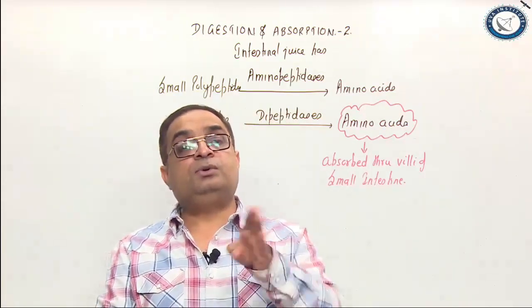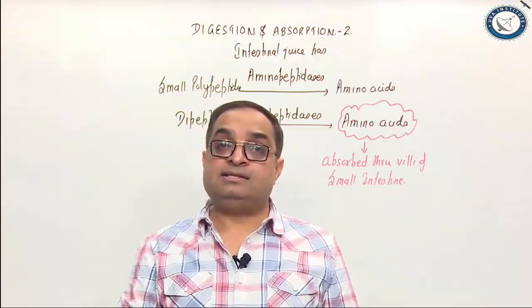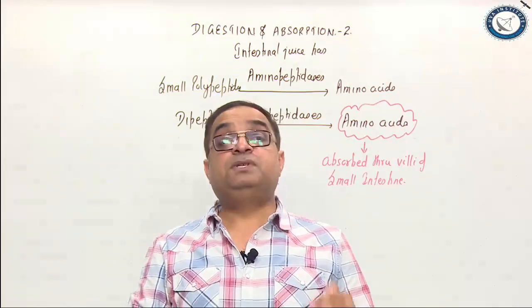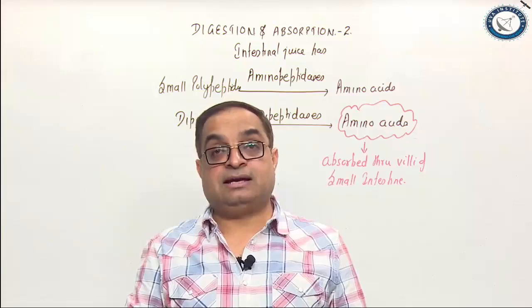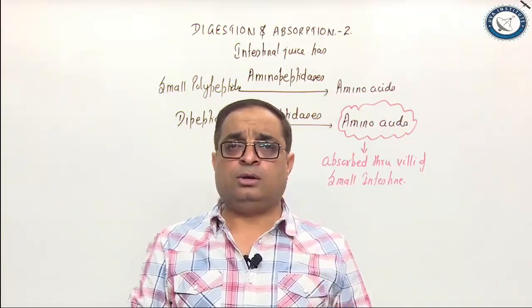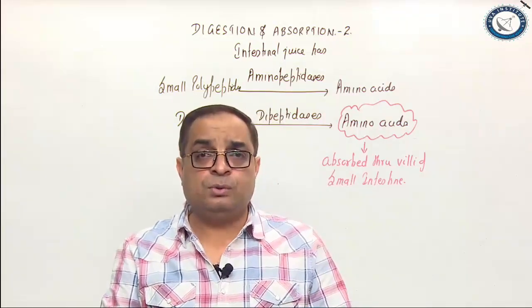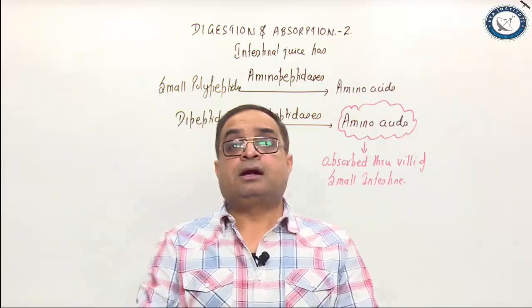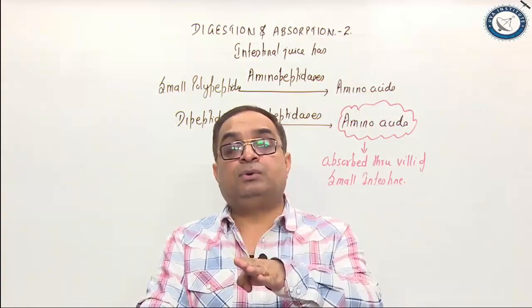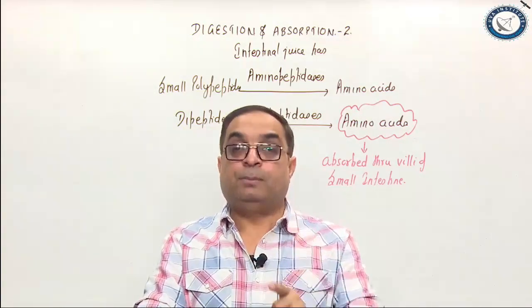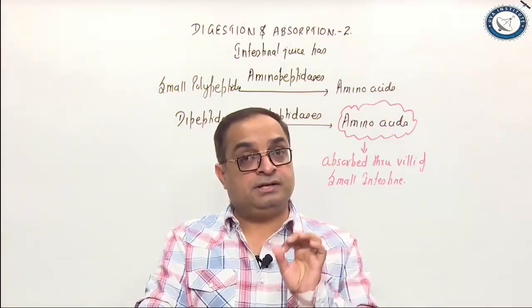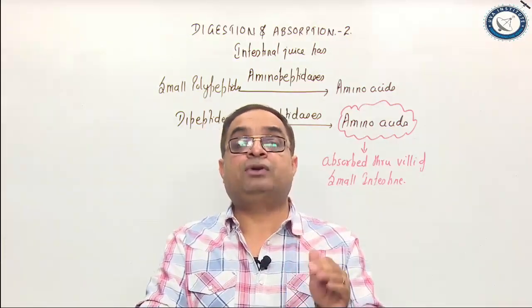Trypsinogen converted into trypsin by enterokinase secreted by duodenum. Trypsin is also called ancestral enzyme because it is found in all the organisms starting from protozoa to primates. Chymotrypsinogen converted into chymotrypsin by trypsin. Procarboxypeptidase converted into carboxypeptidase by trypsin.